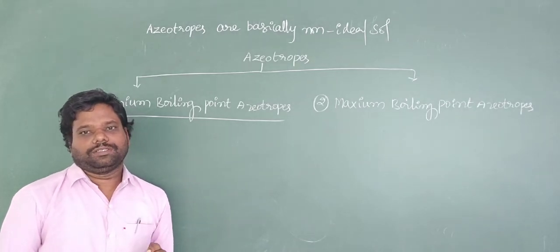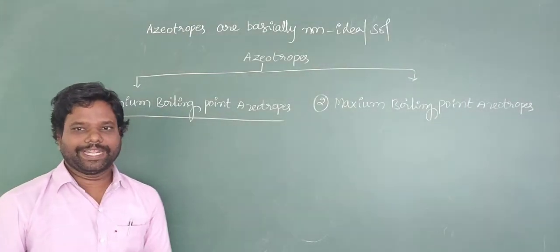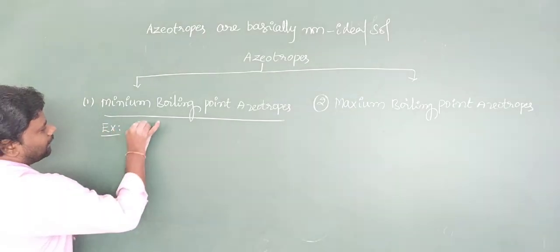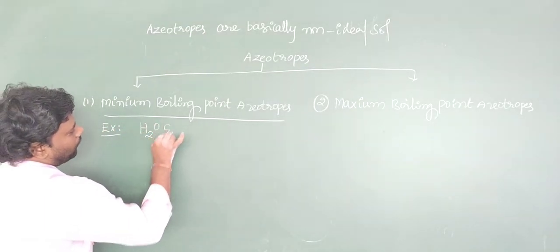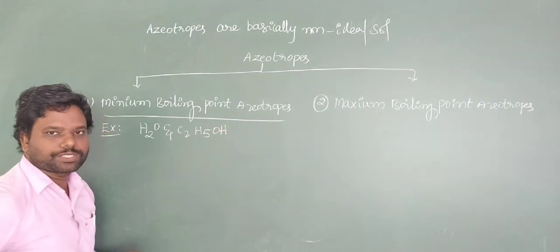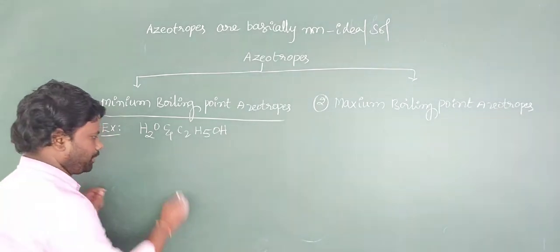Such a mixture is called a minimum boiling point azeotrope. For example, we take water and ethanol to form a minimum boiling point azeotrope.